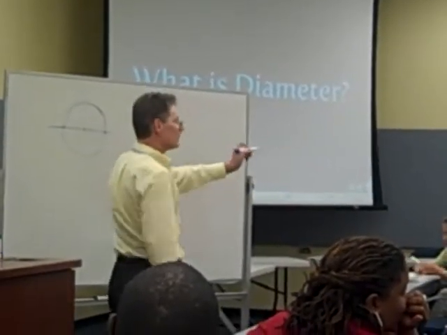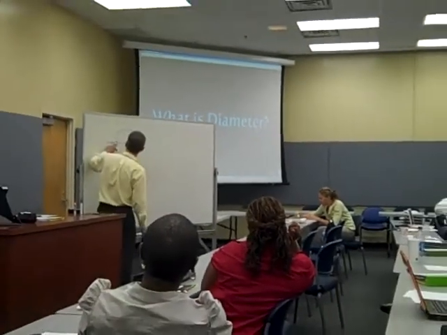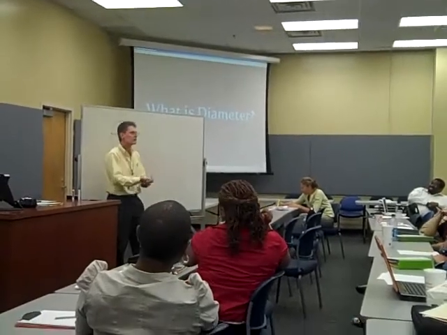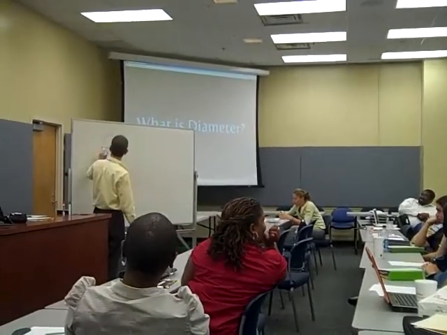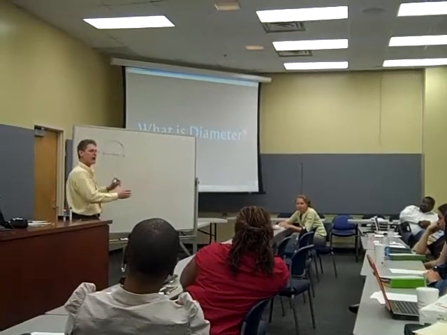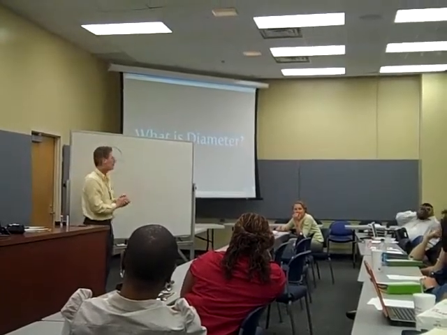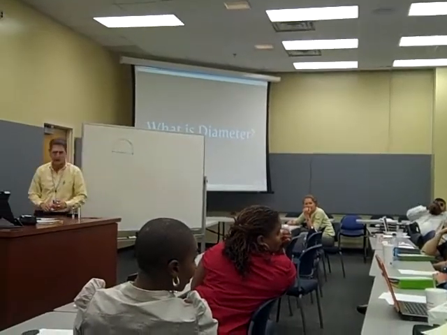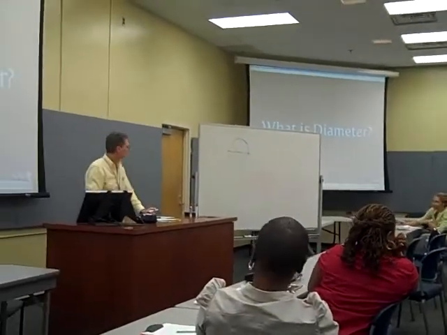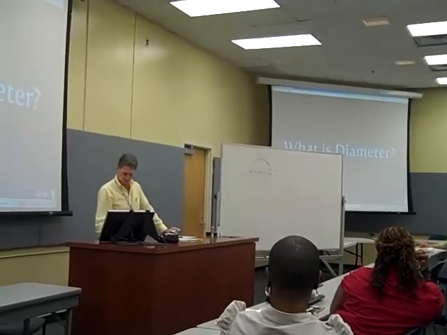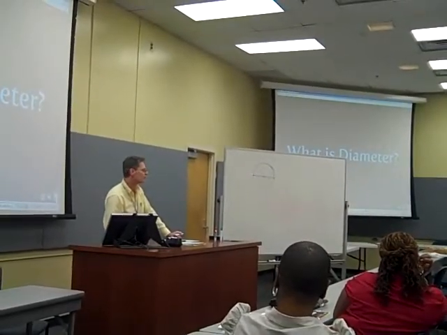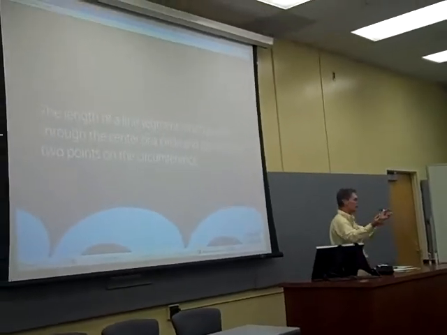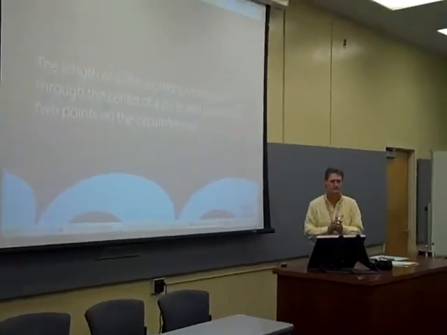So wait a minute. First of all, Howard said it's not a line; it's a line segment. So we need to take that off. Wasn't that a line segment that you had already? No, I was kind of making a line because she said a line, so I was taking her literally, to be a line. Well, I was going to put arrows on the end of it. So a line goes on forever and ever. That's correct. So it has to have the dots on the end, you're saying, to be a line segment? That's correct. So, does anybody disagree with her definition? Very good. Because that's exactly what it is. It passes through the center and connects two points on the circumference.